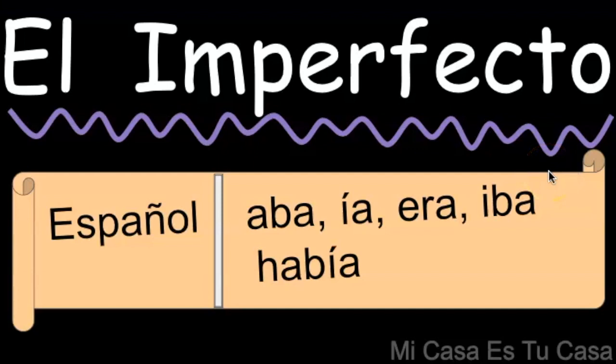Hey guys, so today we're going to be going over the imperfect, or el imperfecto, tense in Spanish. This is the second past tense, and most likely you're learning this after you've already learned the preterite. So let's get right into it.